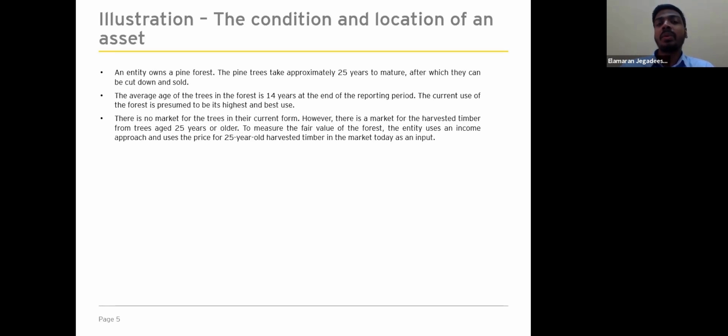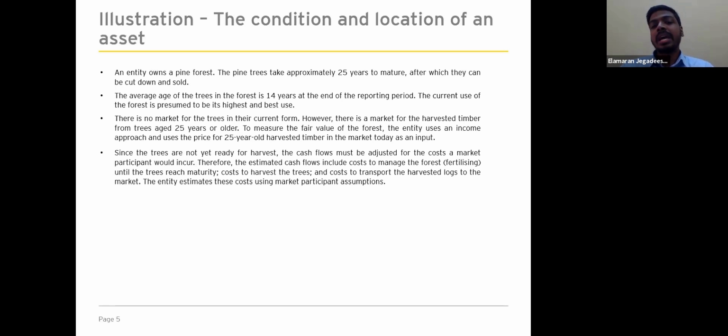Now we are required to measure the fair value of this forest as at the reporting date. The entity has to use the price at 25 years old in order to determine the fair value. So we need to see what factors we need to consider in measuring the fair value. As of the reporting date, there is no market for the trees.